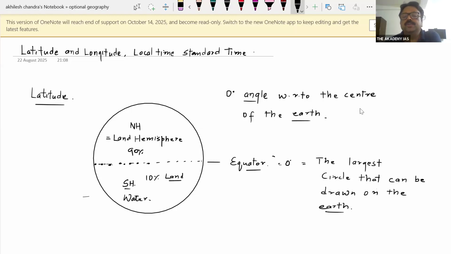Okay. And what is going to divide this? It is the imaginary line, the equator, drawn from west to east. Each point at the equator represents a 0-degree angle with respect to the center of the earth. And this is the largest circle that we can draw on the earth's surface. That's why it is called the great circle.